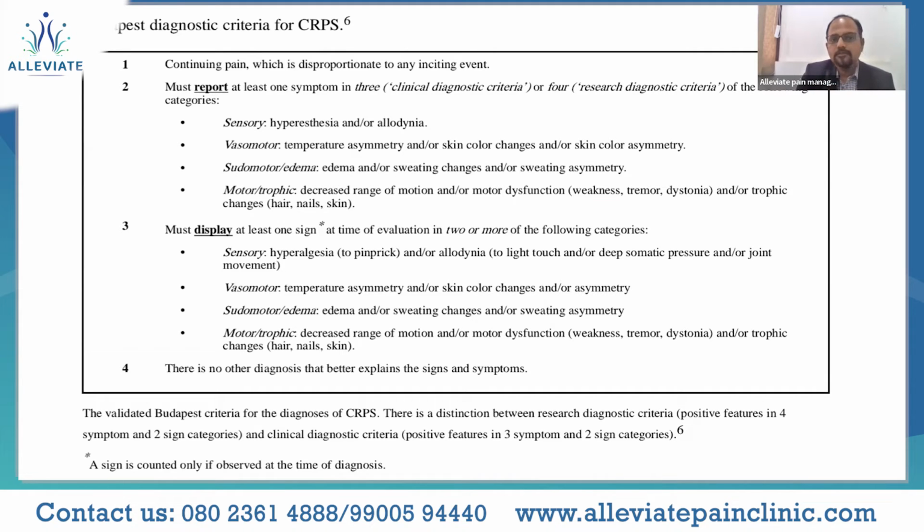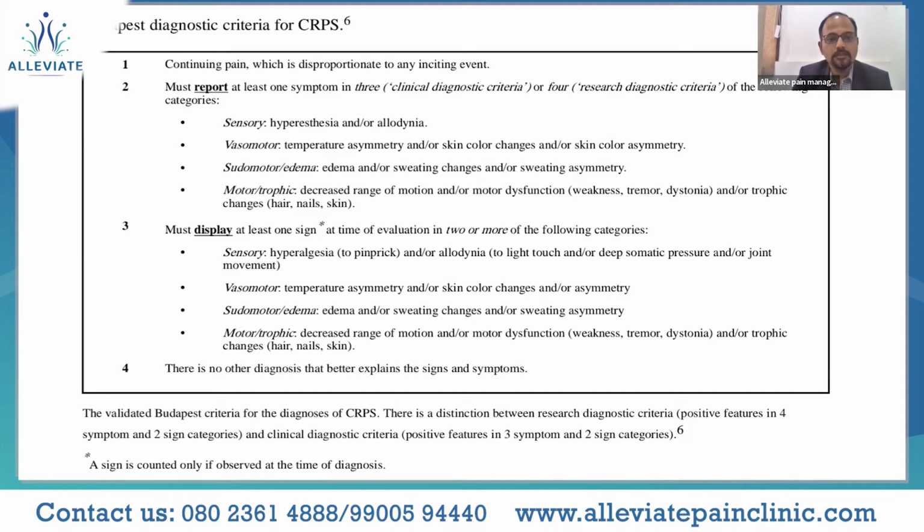Then we have to report at least one symptom in 3 or 4 of the following categories. That is the clinical features which we just saw, either in the sensory, vasomotor, pseudomotor, or motor changes. In the sensory, we can have either hyperesthesia or allodynia. In the vasomotor, we should elicit the temperature differences or the color changes and color asymmetry between the abnormal limb and the normal limb. And there should be edema or sweating changes or sweating asymmetry.